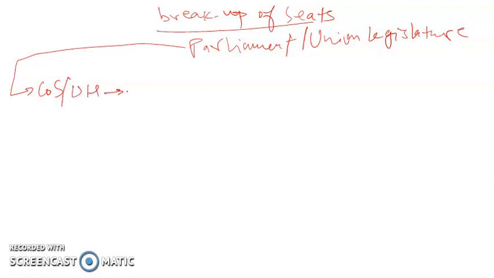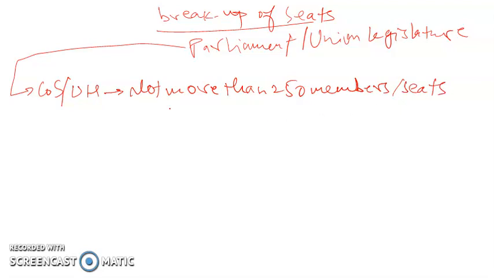In the upper house, the Constitution provides that the total membership cannot be more than 250 members, or 250 seats.